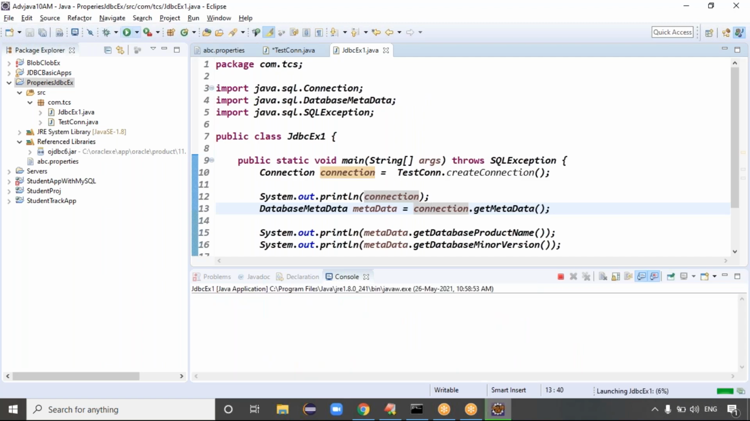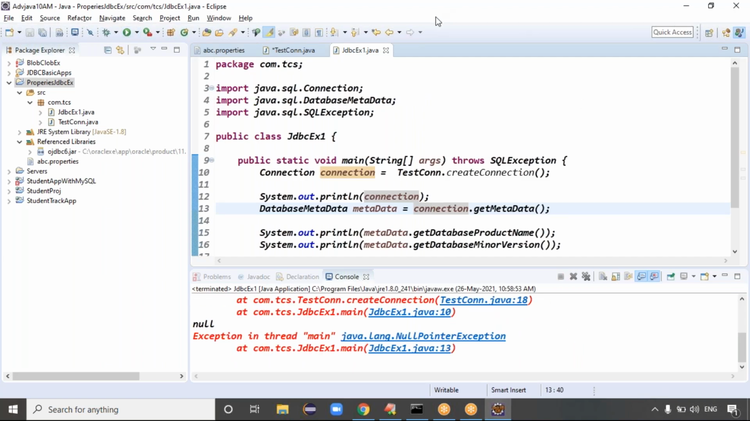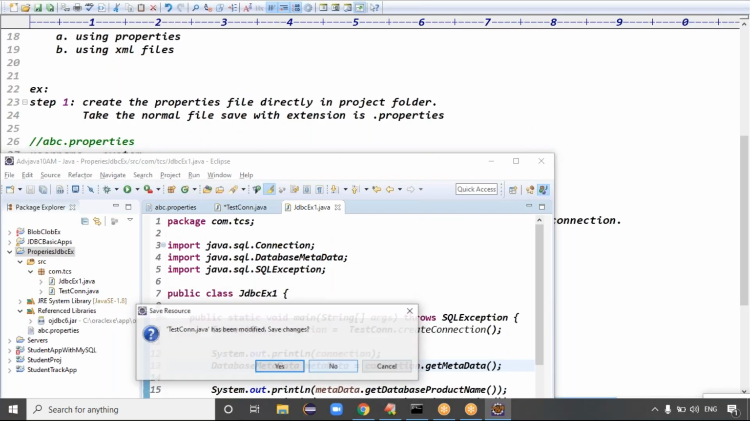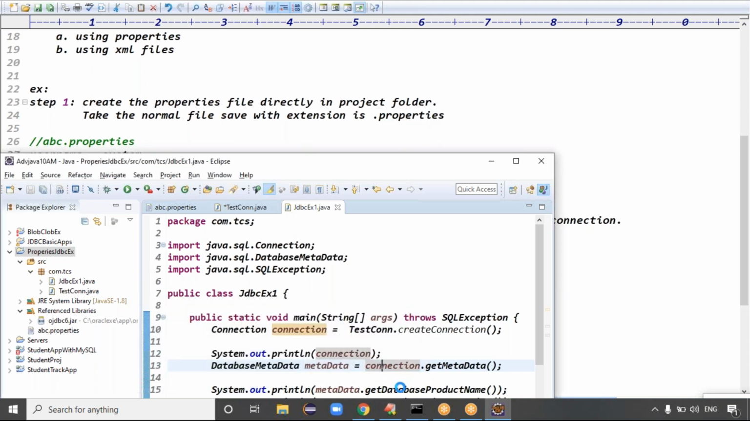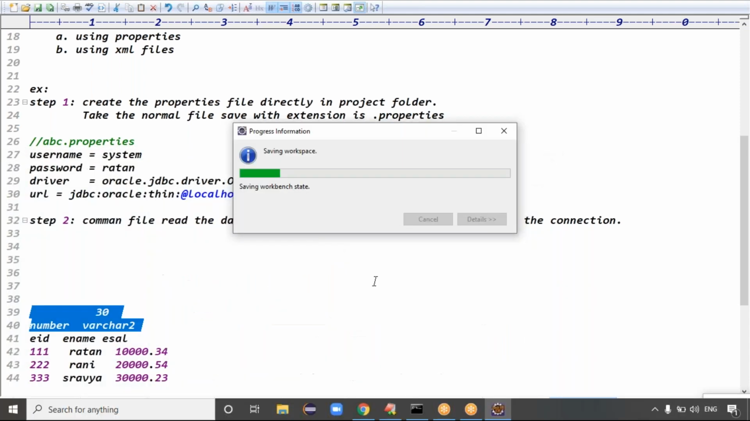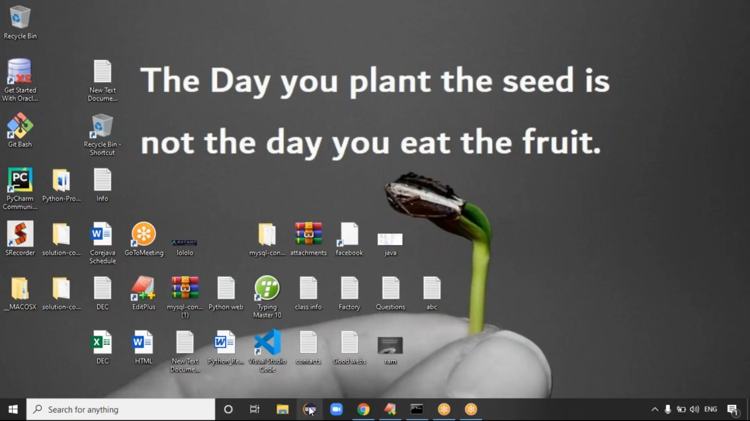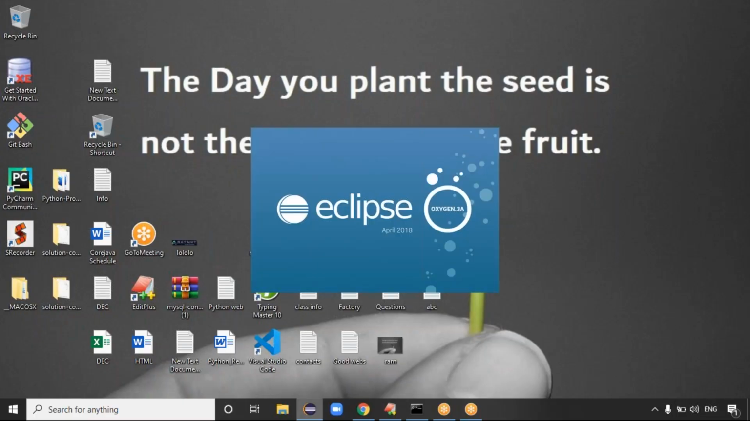Let me try to run this one last time. Okay, very good, guys, it's not my mistake actually. So we can close this Eclipse IDE meanwhile. Close this Eclipse IDE. Can you please run this code once again? Maybe some temporary file issue.